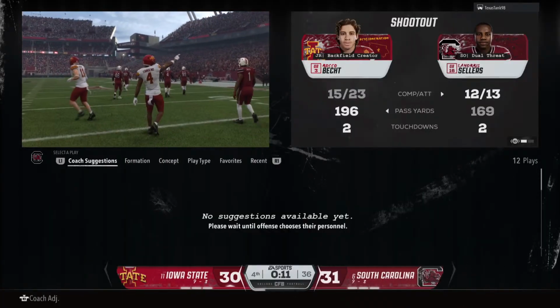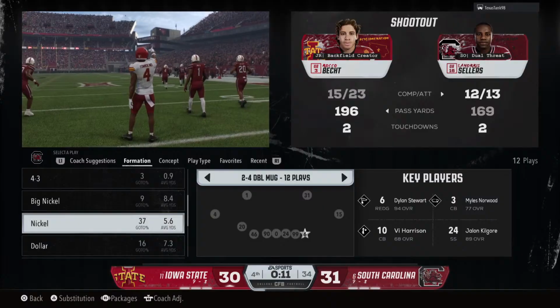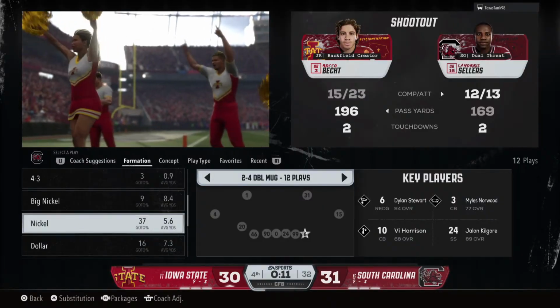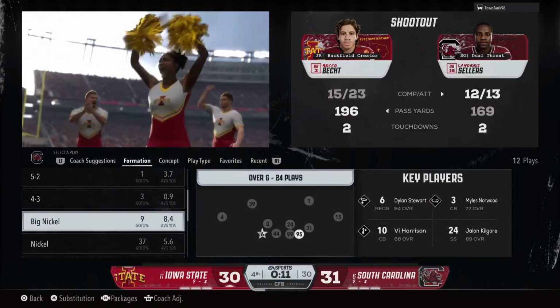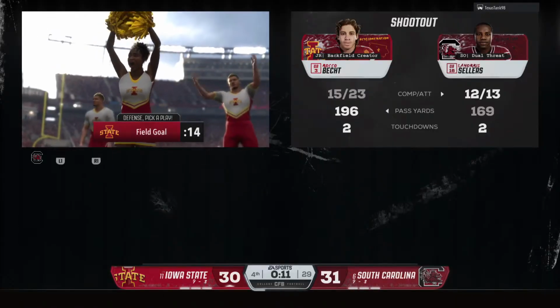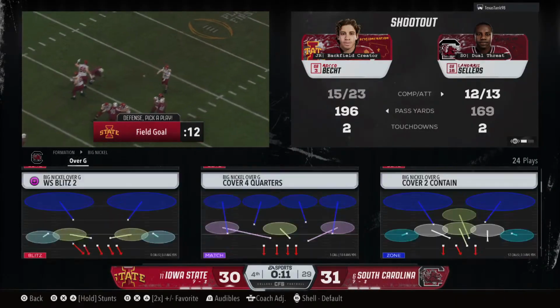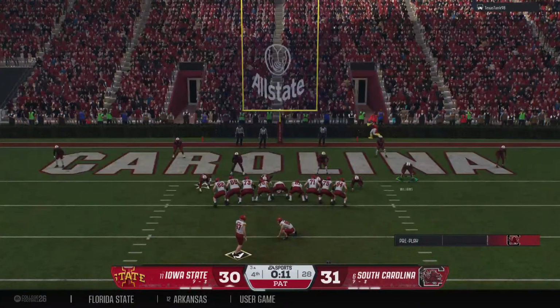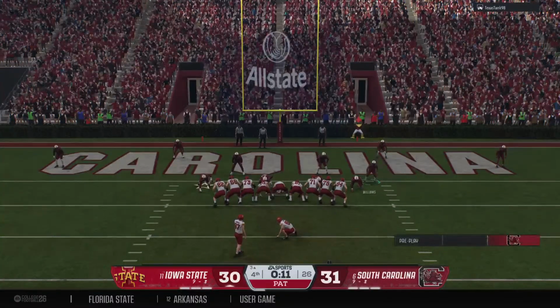Chris, just a great job by this offense. Now, I think it's a little bit too late here. They're not going to be able to have a chance to come back, but I think it says a lot about the character of this football team that they're fighting to the very end. And now the crucial try for the extra point.